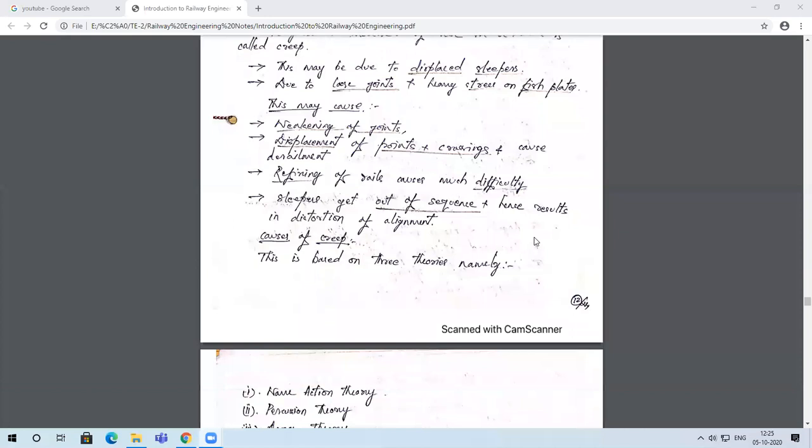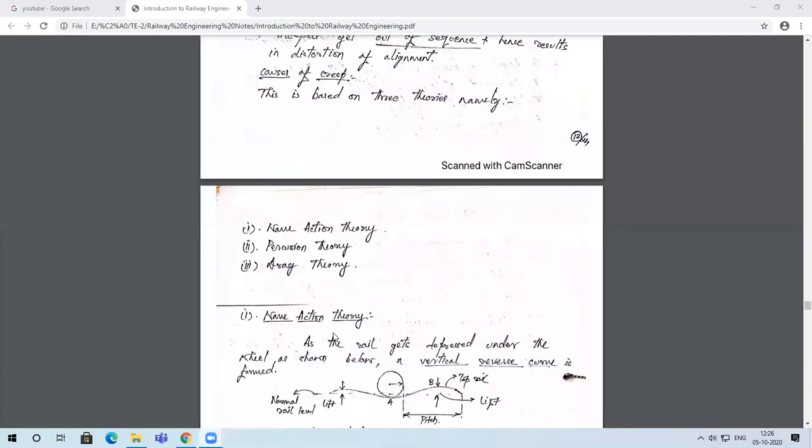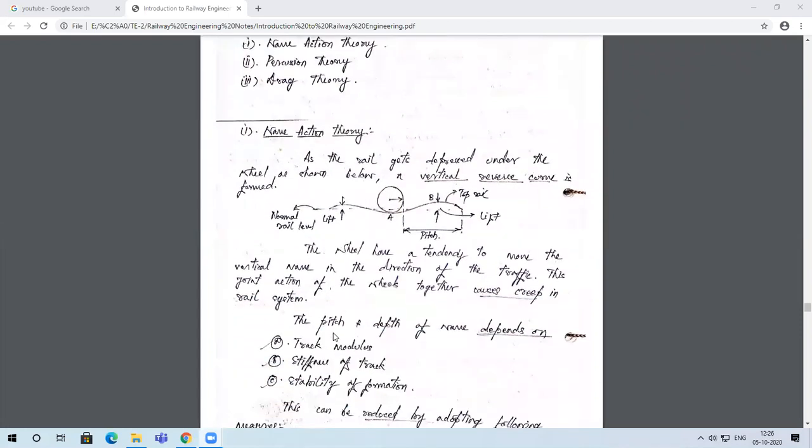Now, these causes can be explained through certain theories. The researchers have come out with three theories which can explain why and how this creep might take place. So, the causes of creep can be explained by three theories. One is what we call the wave action theory, second is the percussion theory, and the third one is the drag theory. Now let us discuss each one of these in detail. First one is the wave action theory.